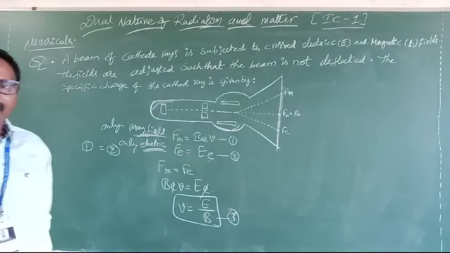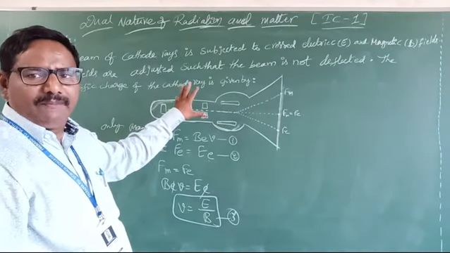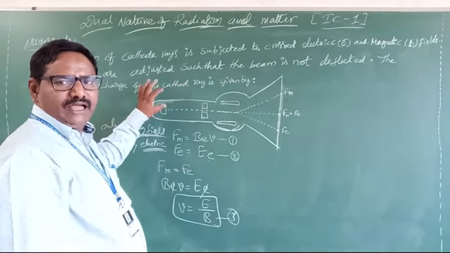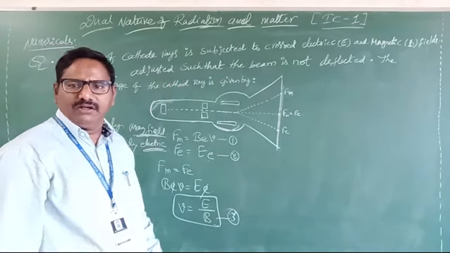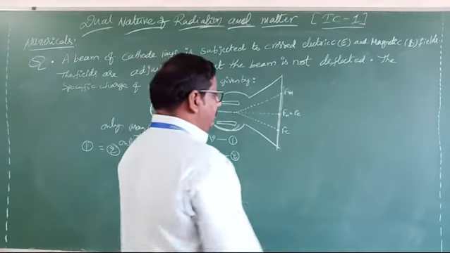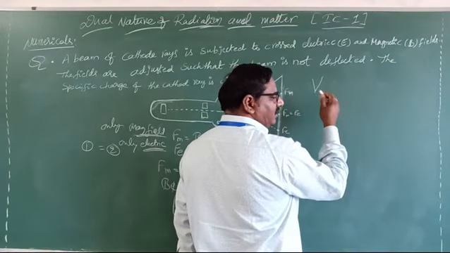Now if we apply a high potential, what happens? Due to this high potential, the cathode ray will move from cathode to anode. Clear? So it moves by the application of the high potential. Then the high potential means, in terms of VQ, the work done.